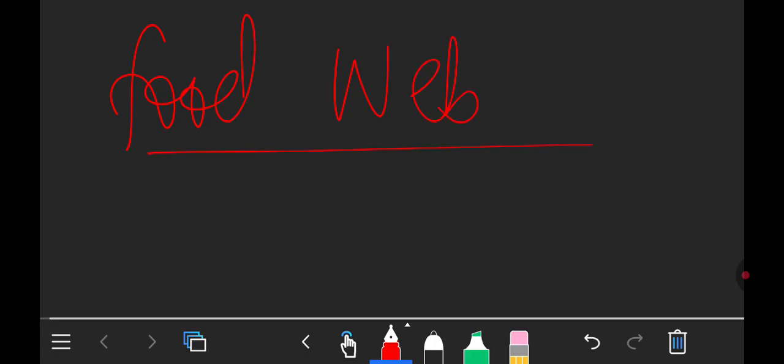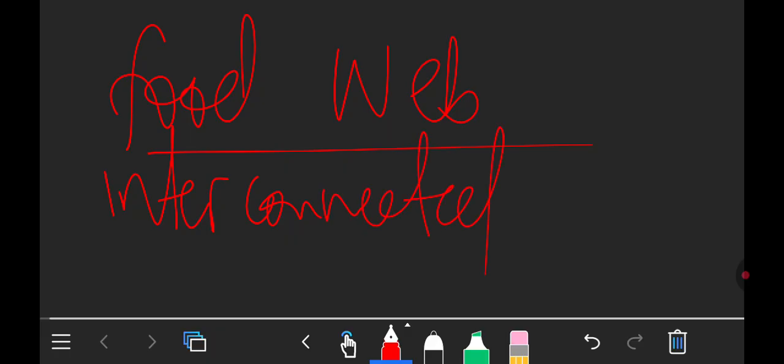Then let's look at a food web. What is a food web? So a food web is just an interconnection or interlinked food chain. So it is interconnected food chain or interlinked. Those are the keywords which must be in your definition. Interlinked or interconnected. That is what a food web is.